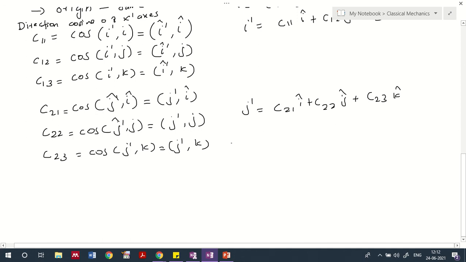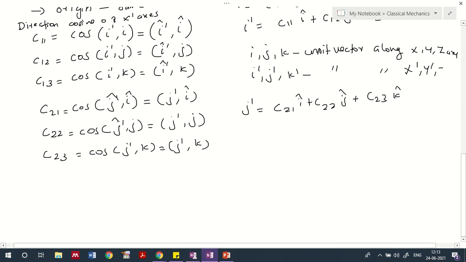Why do we represent it this way? We need to understand that, as already said, I, j, k are the unit vectors along the x, y, z axes, and I dash, j dash, k dash are the unit vectors along the x dash, y dash and z dash axes. That is already clear.